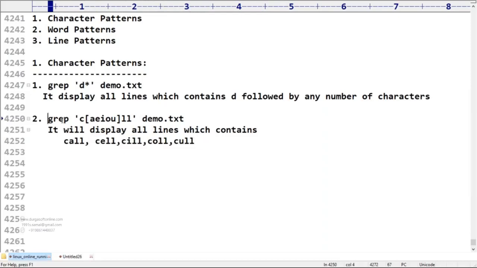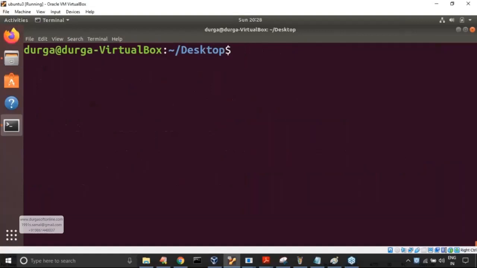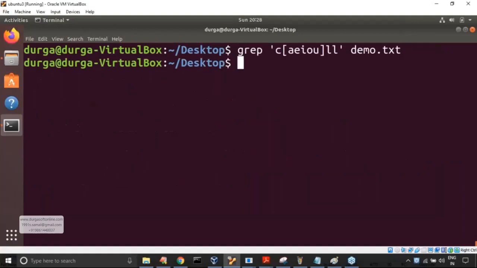Do I have any such lines in my demo.txt? Let me cross check. I don't think so; no match is there. Let me add some so that we can see whether it's working or not.